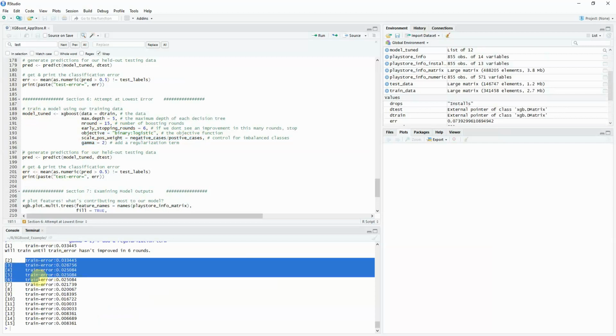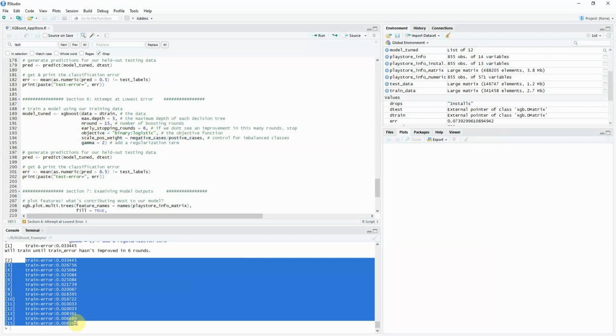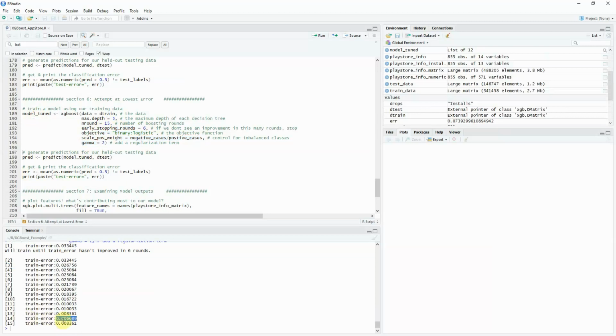So if you notice over here, over each iteration, as it gets to 15, the value actually gets lower, and it gets the lowest on iteration number 14, which is a good sign. And then after that, the error starts increasing back up. So usually what you want to look for is some kind of U-shape, and this is exactly what you want to see. So this is pretty much the best that this model can get. And then after that, it comes back up, unless you were to tweak anything else, or increase the max depth or anything like that.